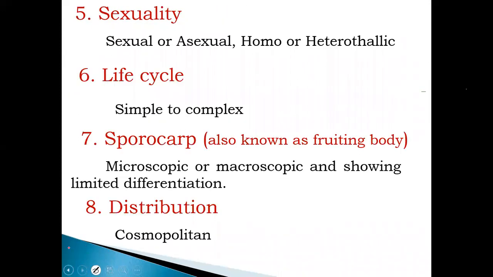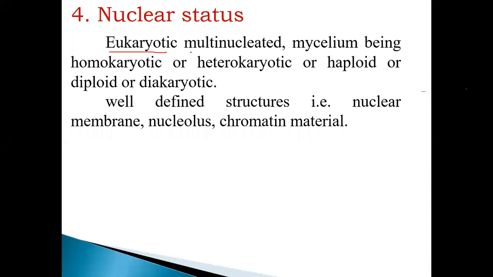Nuclear status of the fungus: it is eukaryotic, multinucleated, and the mycelium is homokaryotic or heterokaryotic. What do we mean by homokaryotic? Homokaryotic means all the nuclei present in the thallus are similar, a single type of nucleus. But in heterokaryotic, there is more than one type of nucleus present in a single thallus; that is called heterokaryotic.